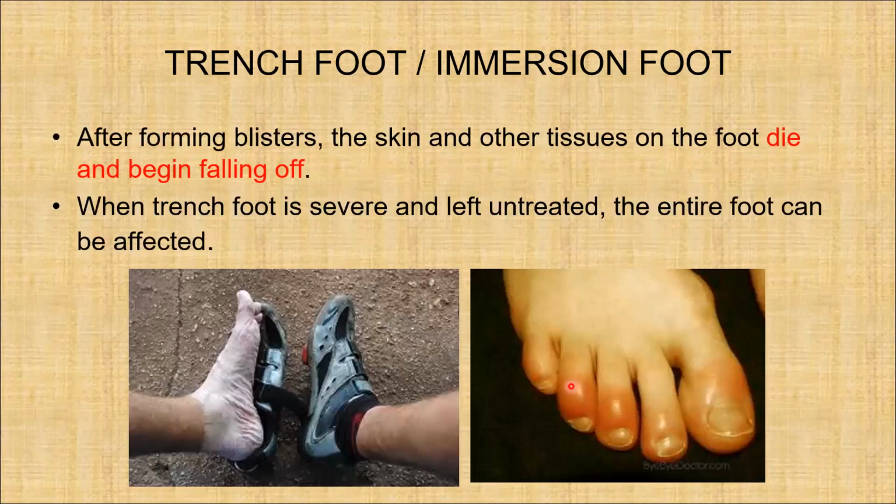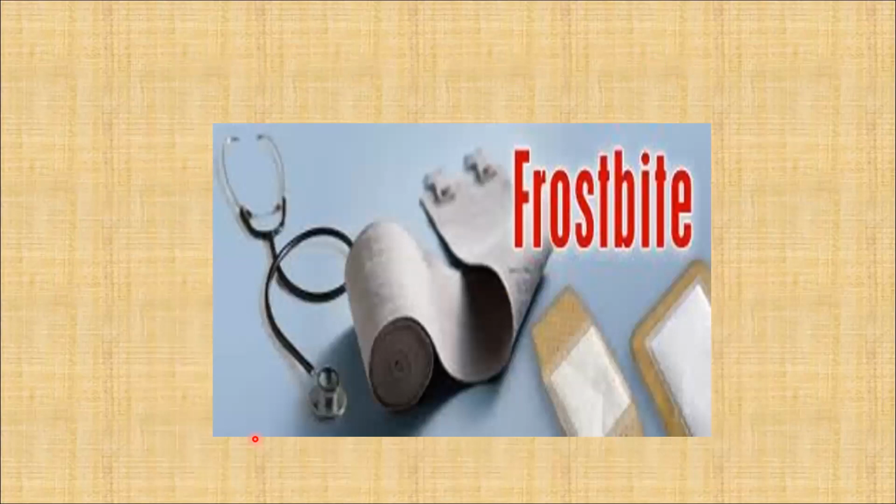After forming blisters, the skin and other tissues on the foot die and begin to fall off due to necrosis. When trench foot is severe and left untreated, the entire foot can be affected, and we may need amputation to save the leg of the patient. Another condition is called frostbite.